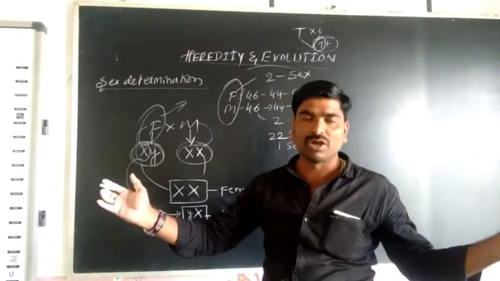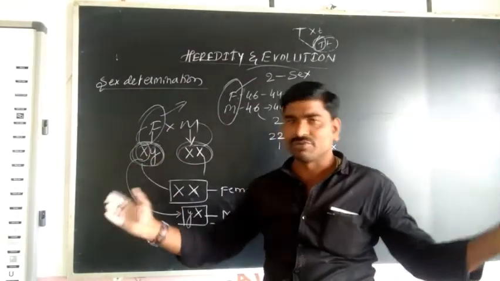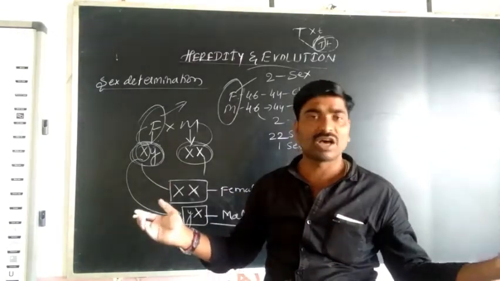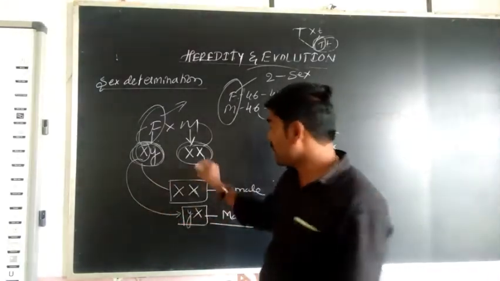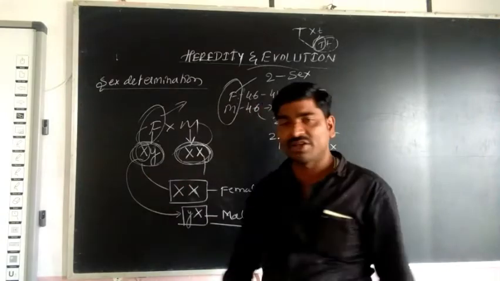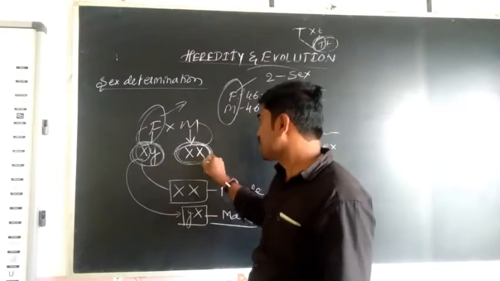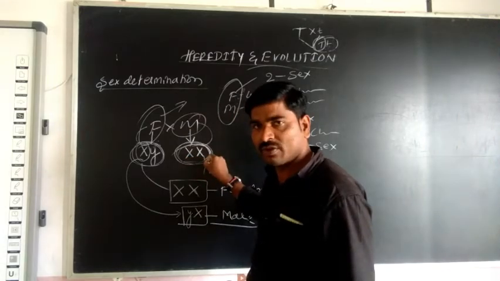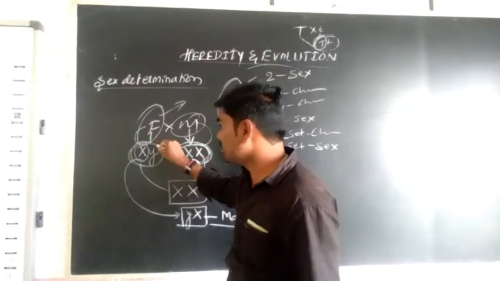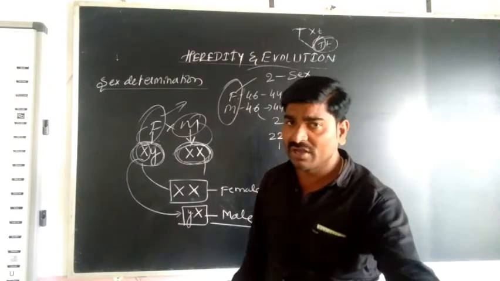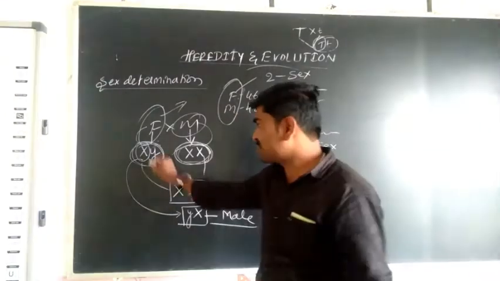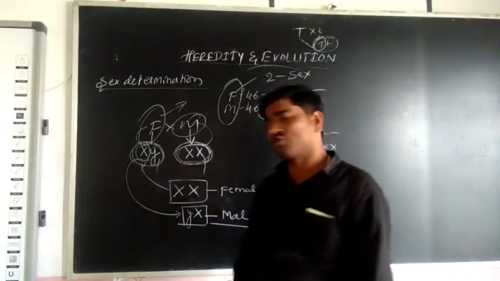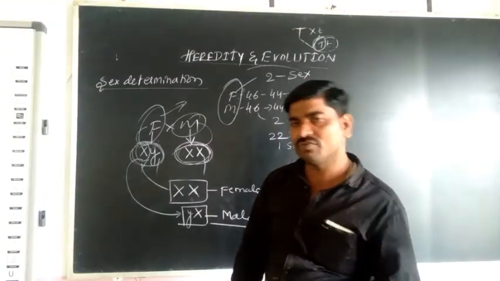One is the X chromosome, the other the Y chromosome. Both are different chromosomes. But here identical chromosomes are there in the mother. That is XX. The mother always donates only the X chromosome. But the father can donate either the X chromosome or the Y chromosome.